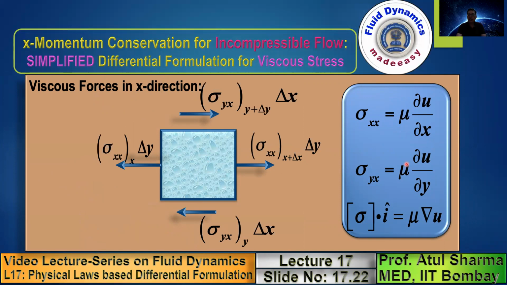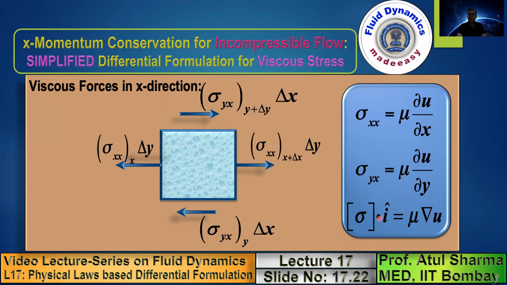But in the previous slide I showed you that the combination of that additional term, plus mu del v by del x, and one more mu del u by del x, leads to a differential term which is 0. So this is the simplified form of the viscous stress, where the normal viscous stress in the x direction is mu del u by del x, and the shear viscous stress in the x direction is mu del u by del y.